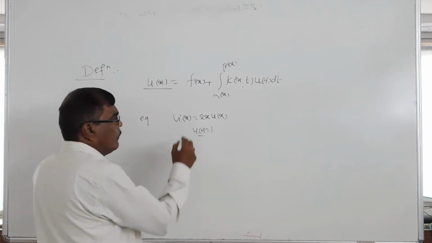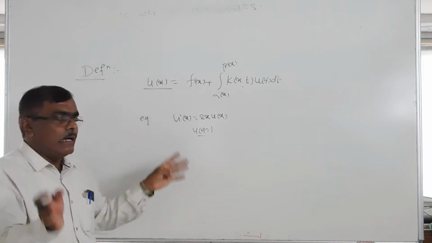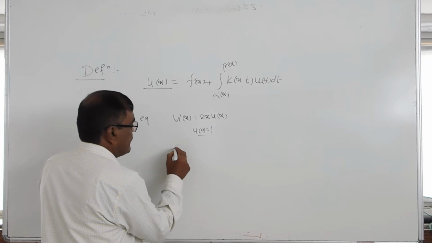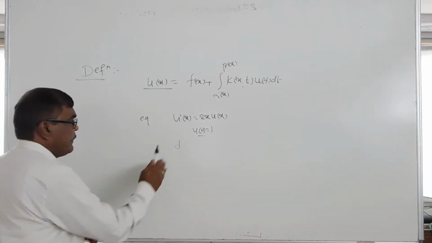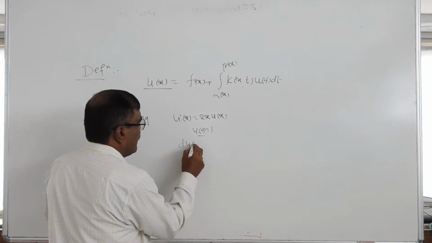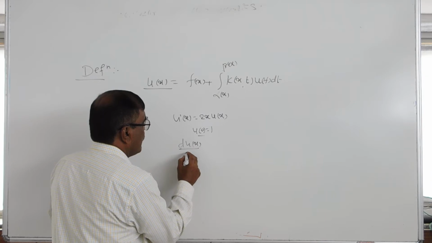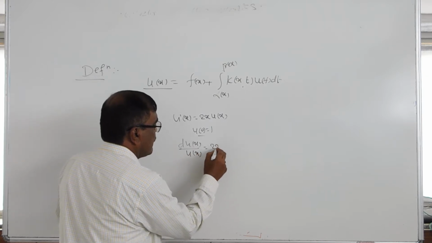Now we first solve this equation by a simple method, using analytical methods. That is du by dx upon u of x is equal to 2x.